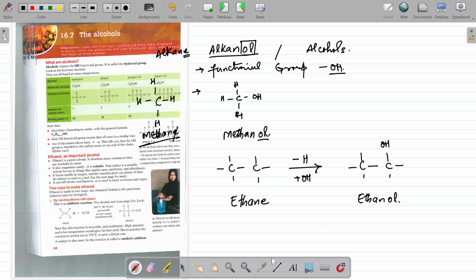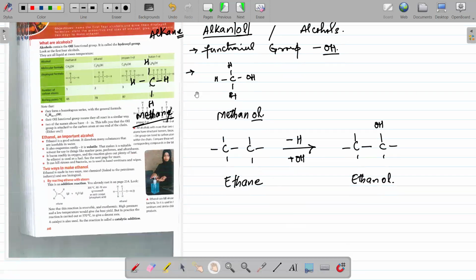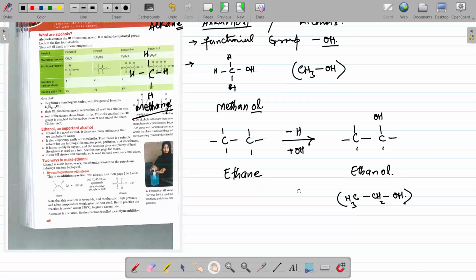Now these are actually their structural formulas, or we can say displayed formulas. Their structural formula will be CH3OH for methanol. And if I want to write down the structural formula of ethanol, it will be CH3, CH2, and OH. And when we show all the bonds, that is known as the displayed formula.